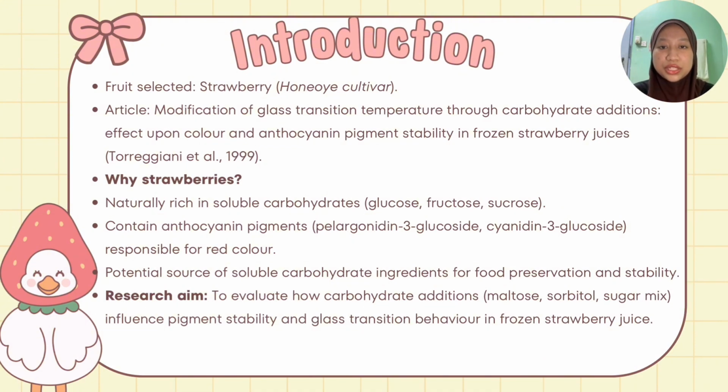In addition, strawberries contain anthocyanin pigments, mainly pelargonidin 3-glucoside and cyanidin 3-glucoside, which give them their characteristic red color. However, these pigments are chemically unstable and can degrade during processing and storage. This study investigates how adding carbohydrates like maltose, sorbitol, and a glucose, fructose, and sucrose mixture can influence pigment stability and thermal behavior in frozen strawberry juice.